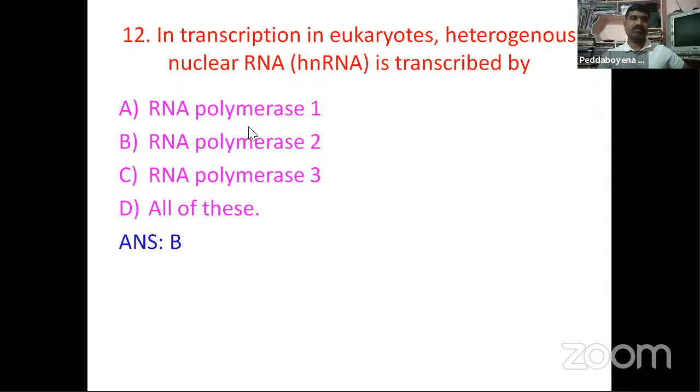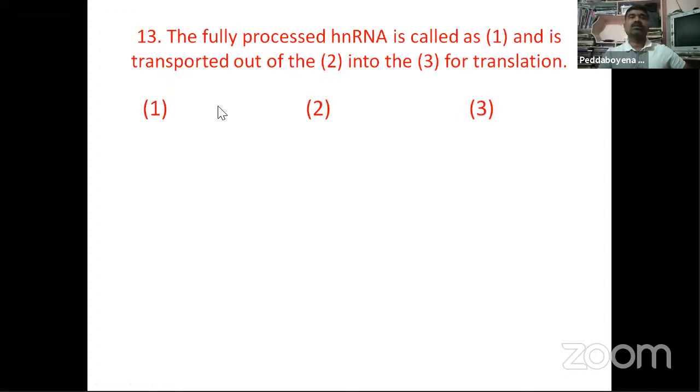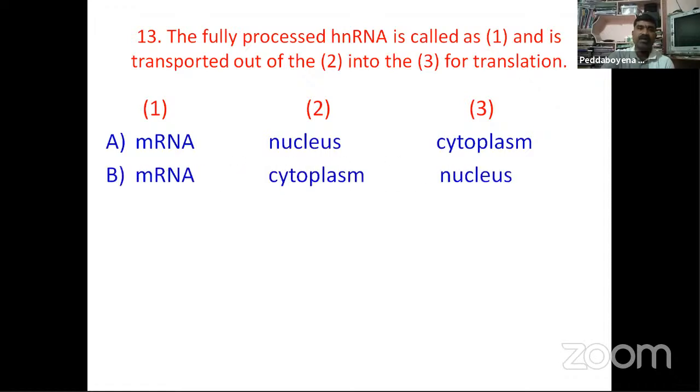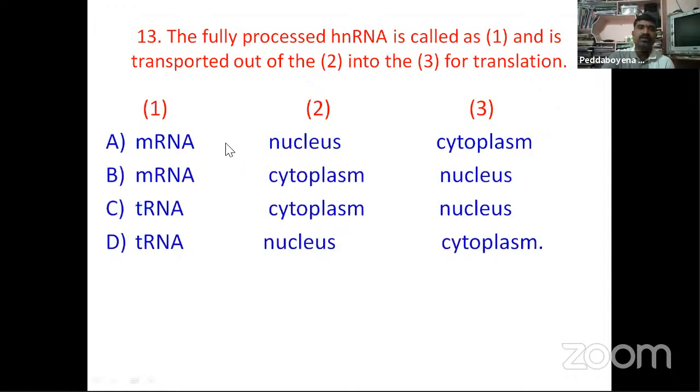So next one. The fully processed hnRNA is called as the first blank, and is transported out of the second blank into the third blank for translation. Here you are observing the options: mRNA, nucleus, cytoplasm; mRNA, cytoplasm, nucleus; tRNA, cytoplasm, nucleus; tRNA, nucleus, cytoplasm.